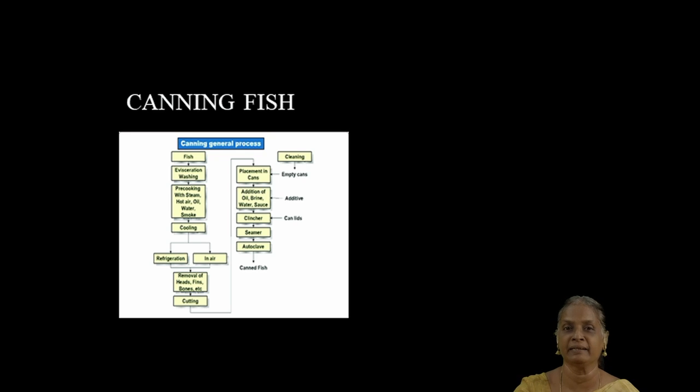Then they will again add oil, salts, flavors, etc.